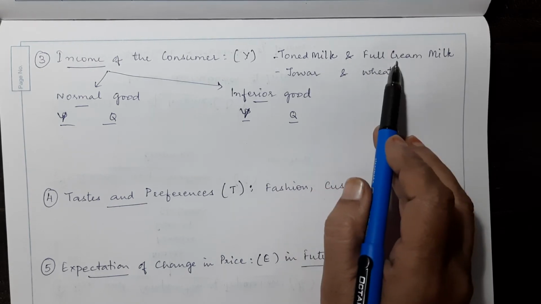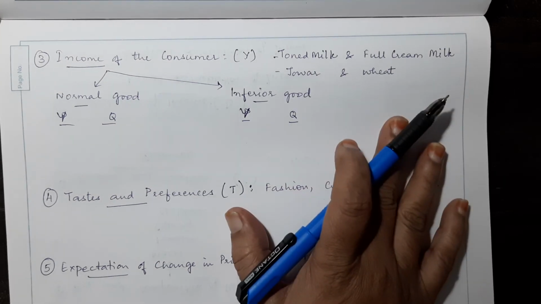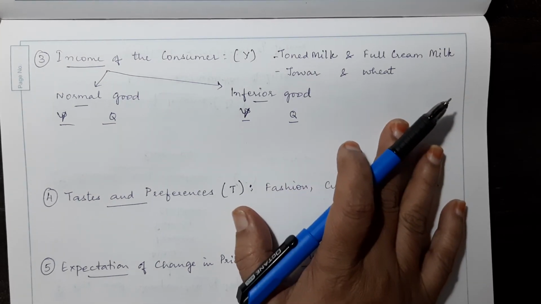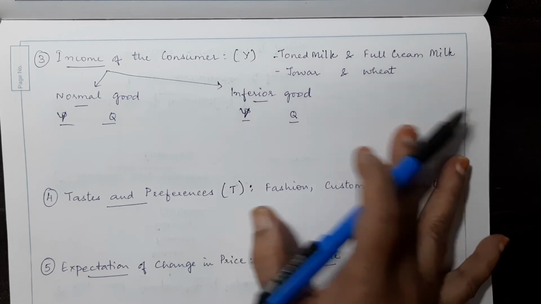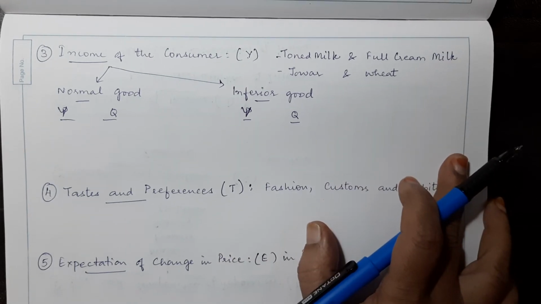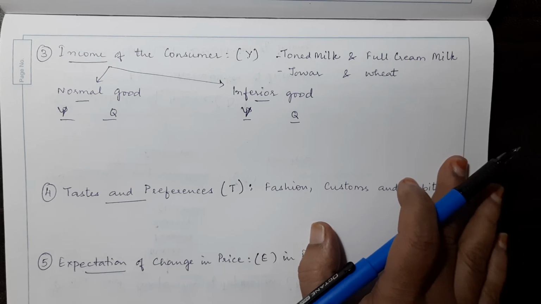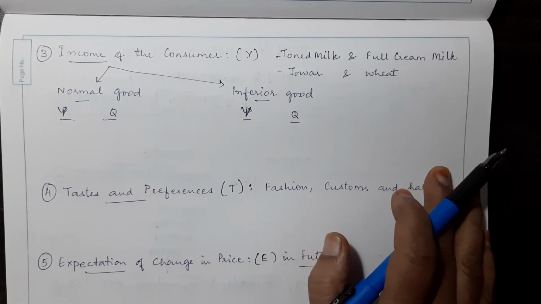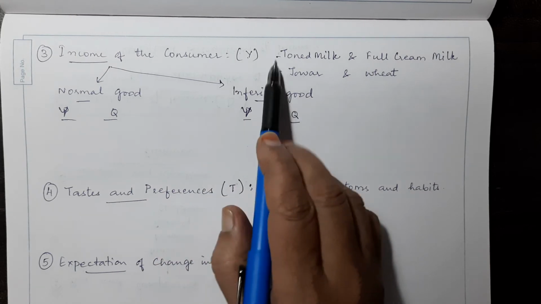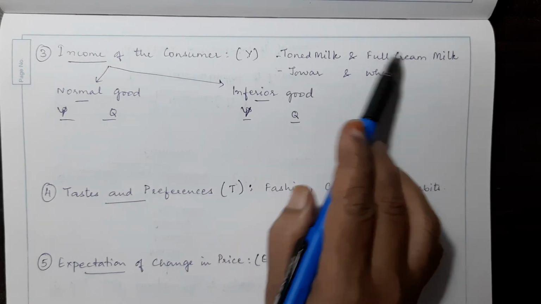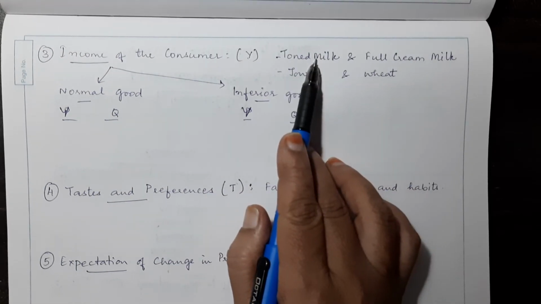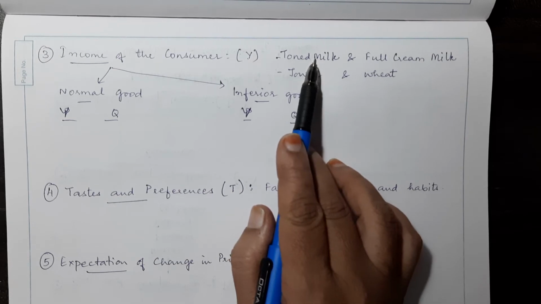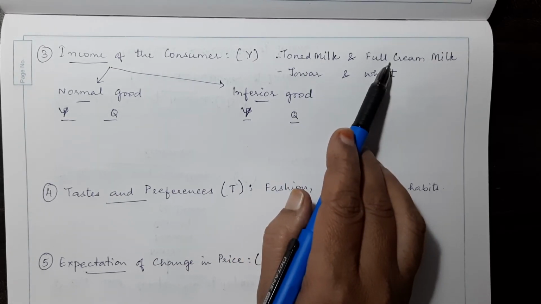Now these goods are called normal goods, when a consumer is consuming them to fulfill his needs or to satisfy himself. But for some reason, if the income falls, he would go back to a good that is inferior to a normal good.